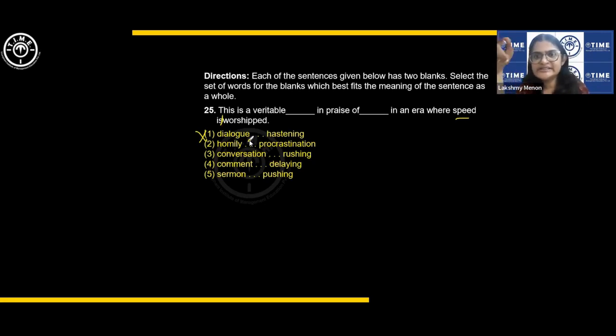Next, this is a veritable conversation. Okay, but conversation is a mild word. So veritable means it must be a strong word actually. Conversation in praise of rushing. Rushing is also the same as hastening, right? Sorry, the same as speed, I mean. That doesn't make sense. This is a veritable comment in praise of delaying.